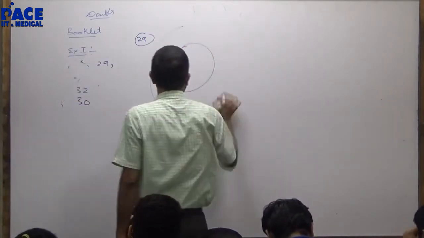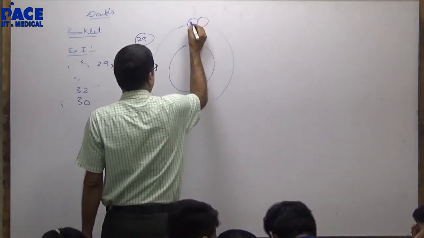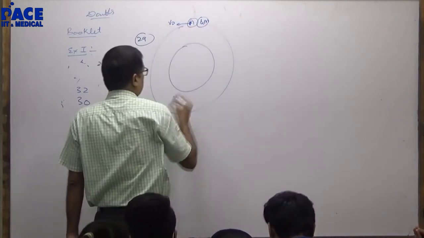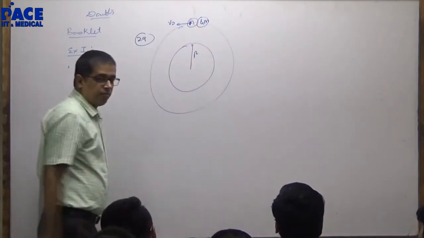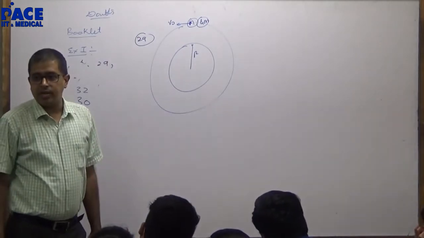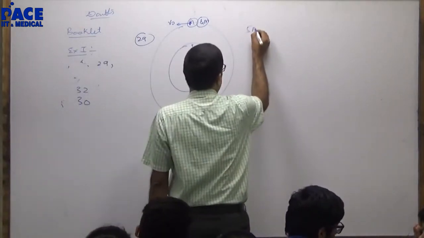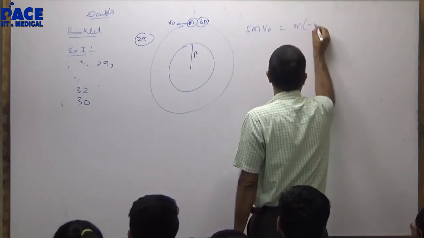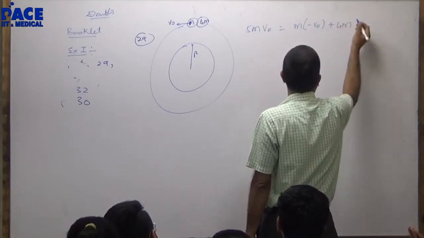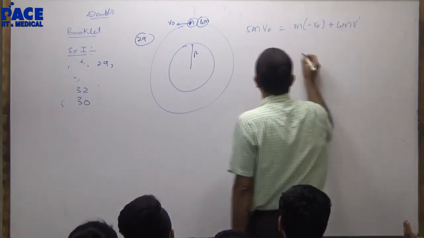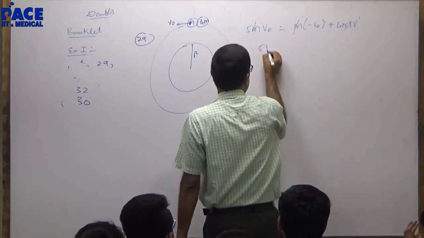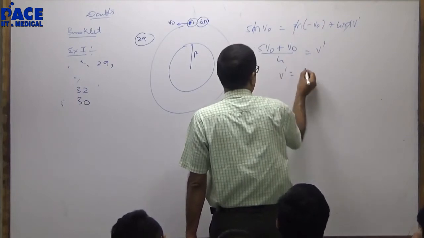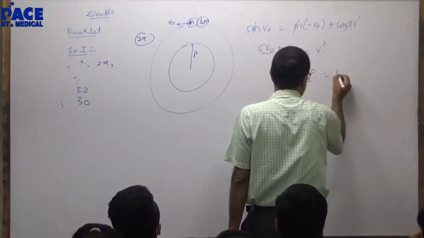Twenty-ninth is a genuine question. Have a look. 5m is split into m and 4m. M is going back with an orbital velocity v0 because m will remain in the circle. Conserve momentum in the horizontal direction. 5m was going with a velocity v0. M will go with a velocity minus v0. Can you calculate the velocity of 4m? It will go 5v0 plus v0 by 4 is v dash. V dash is 3v0 by 2.